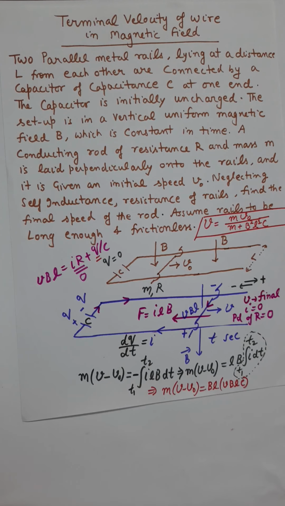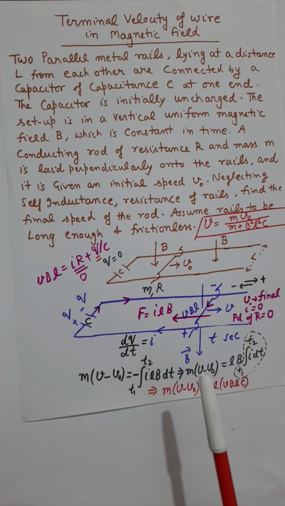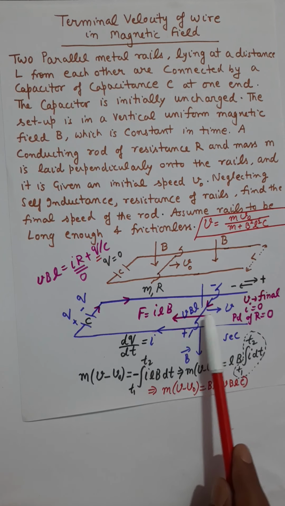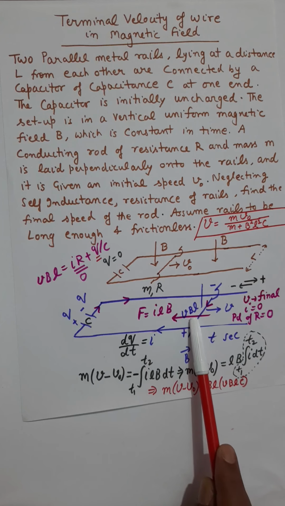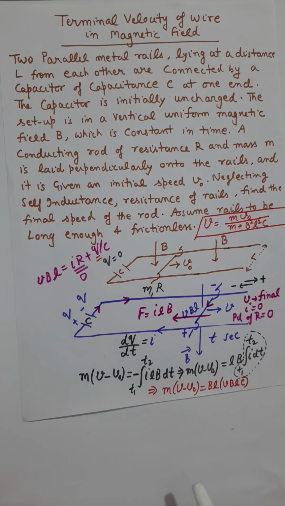So this was mainly application of impulse momentum theorem and the understanding of the fact that the moment of final velocity will come when the current in the circuit becomes zero, because as long as there is current in the circuit, there will be a force on the wire. As long as the force is present on this wire, velocity cannot be the final or terminal velocity.